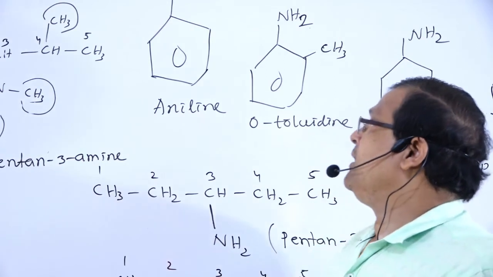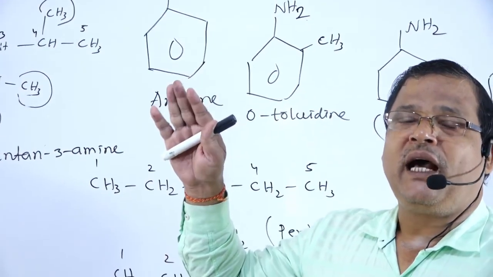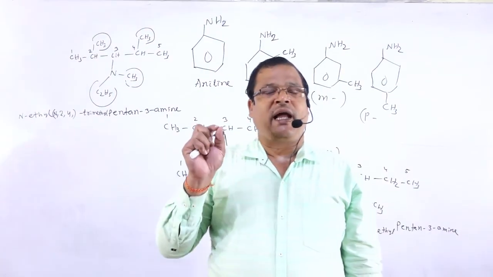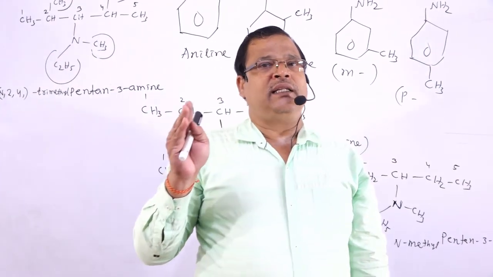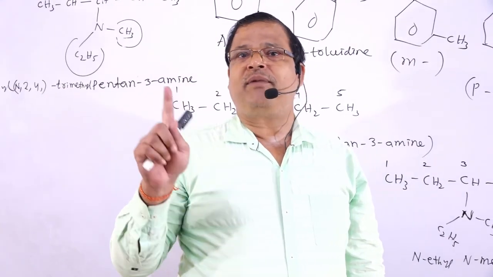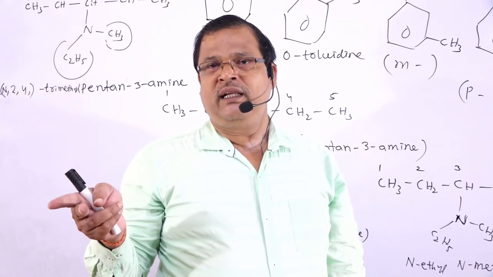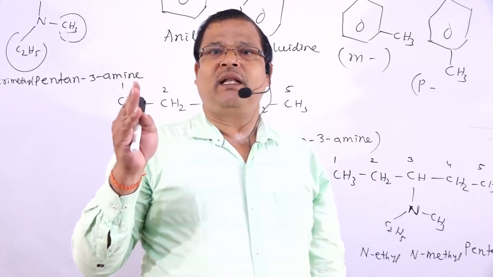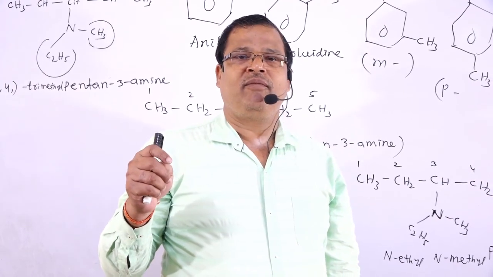So this is regarding the definition of amines. What are amines? Amines are alkyl or aryl derivatives of ammonia, where the hydrogen atoms of ammonia are replaced by an alkyl group or aryl group. Whenever one hydrogen atom is replaced by one alkyl group, that is primary; two hydrogen atoms, then secondary; and when all 3 hydrogen atoms of ammonia are replaced by alkyl or aryl groups, then that is tertiary.